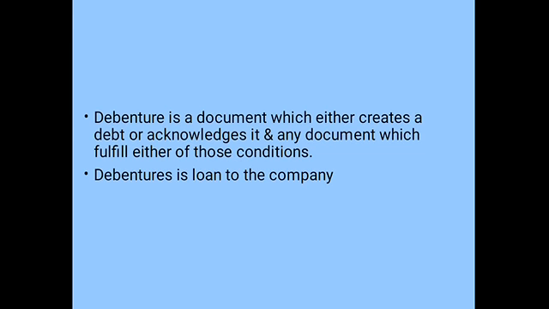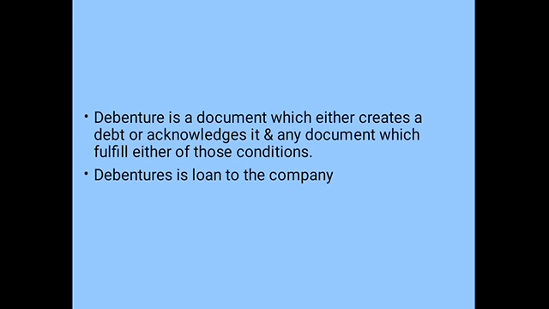When you are investing in a company, you want some security, right, that your money will be given back with the interest. So for that purpose, the company will keep some asset as a collateral security, and then it will issue the debenture certificate. For example, if you are taking a loan for housing, you keep the house documents as a security to the bank. In case you can't repay the loan, after a certain period the bank will take over the house and sell it.